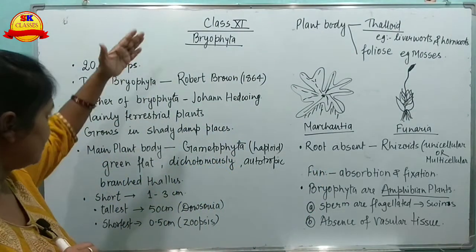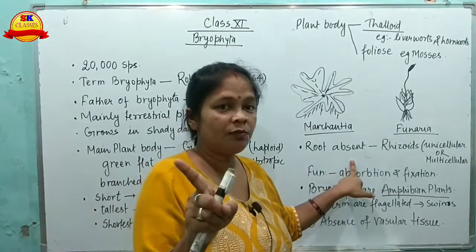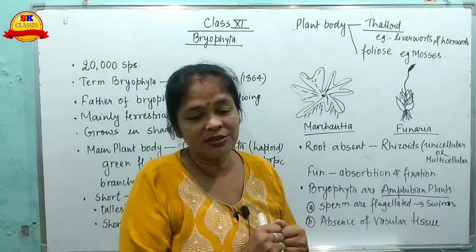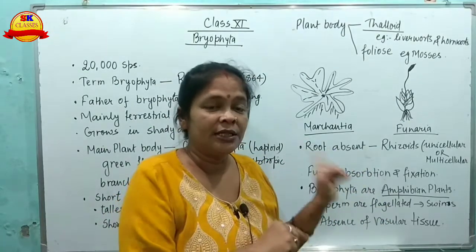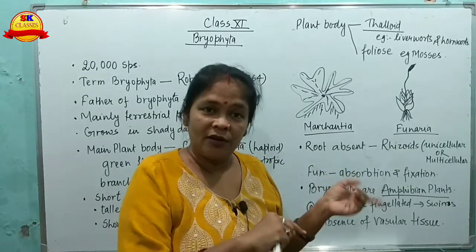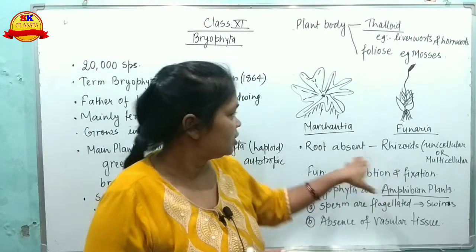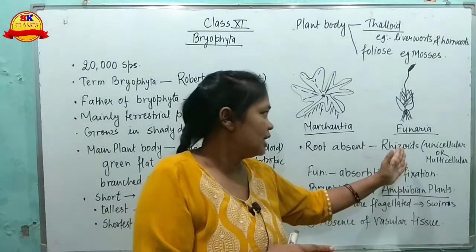In the case of bryophyta, root is absent. Root is not present, rhizoids are present, because in root vascular tissues are developed, but here the vascular system is completely absent in the cryptogams, thallophyta and bryophyta. But in pteridophyta it is not absent. So till here the root is absent, and instead of root, rhizoids are present.